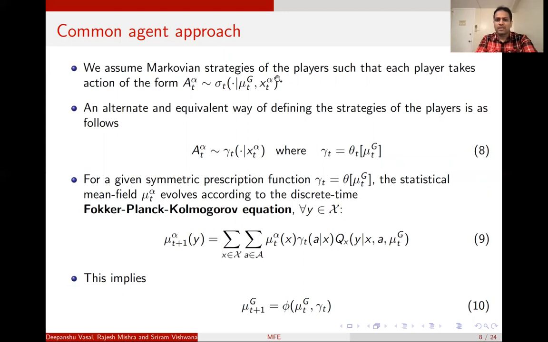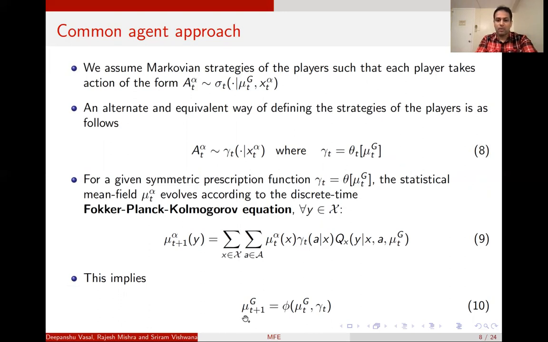One can show that this is just an alternate way of writing the strategy sigma_t: from every sigma_t one can find this strategy theta_t, and for every theta_t there exists a sigma_t. So there's a one-to-one mapping. For any given strategy gamma_t, we can define the Fokker-Planck-Kolmogorov equation as equation 9, which succinctly we will write as some function phi, where we are abusing the notation phi.